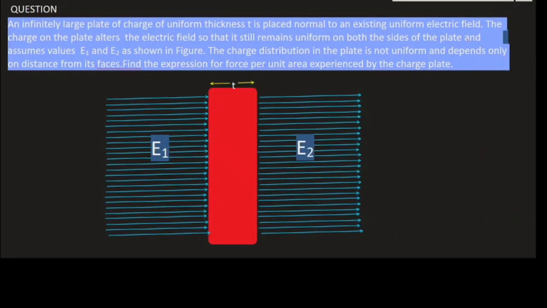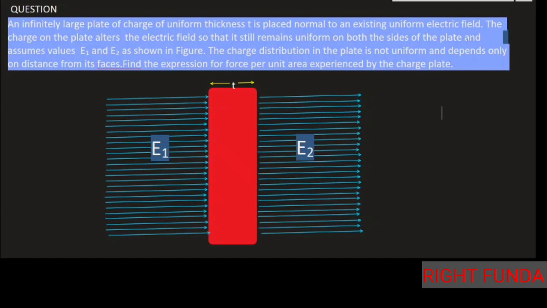Question from electrostatics. Let's read the question. An infinitely large plate of charge of uniform thickness T is placed normal to an existing uniform electric field. The charge on the plate alters the electric field so that it still remains uniform on both the sides of the plate and assumes values E1 and E2 as shown in the figure. The charge distribution of the plate is not uniform and depends only on distance from its faces. Find the expression for force per unit area experienced by the charge plate.